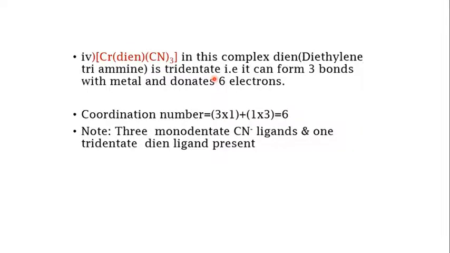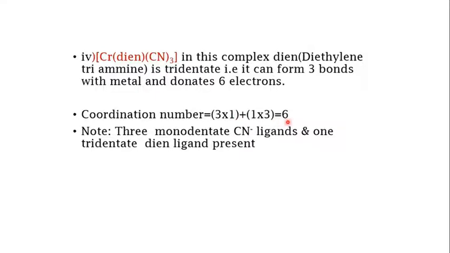So you calculate the coordination number as 3 into 1, because there is only one dien, plus there are 3 cyanide ligands, and each cyanide ligand is monodentate, so it is 1 into 3. So 3 into 1 plus 1 into 3 comes to a total of 6.